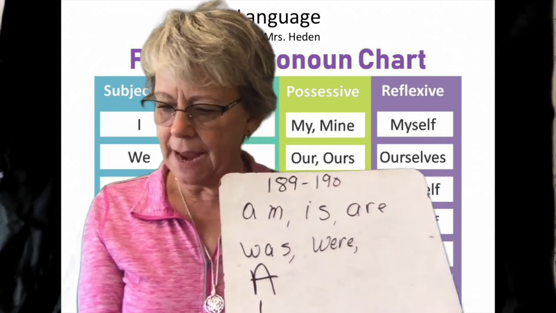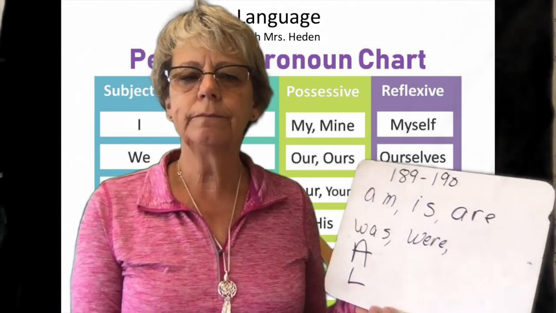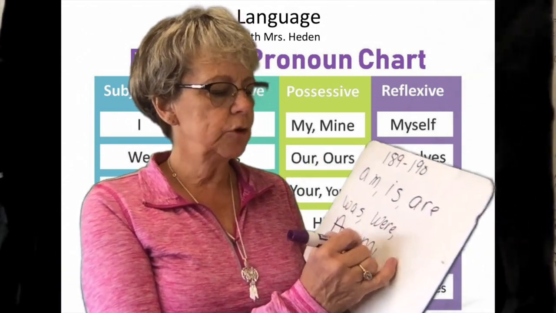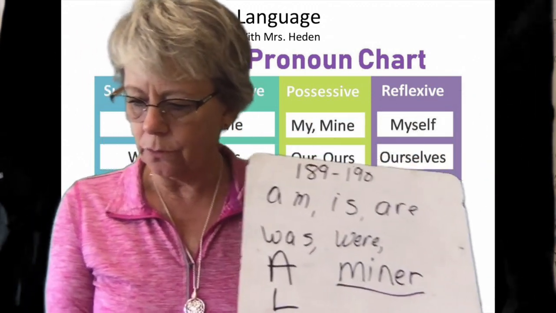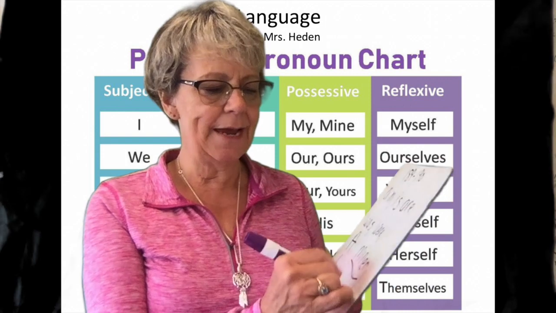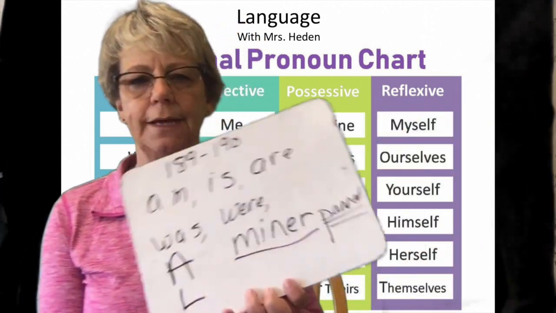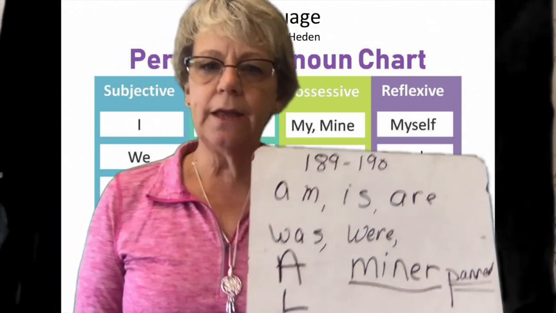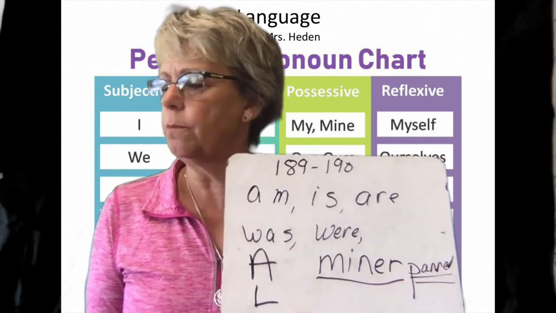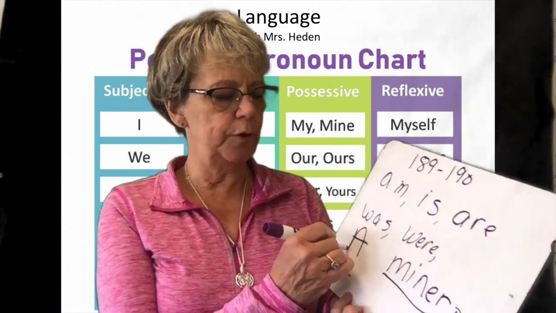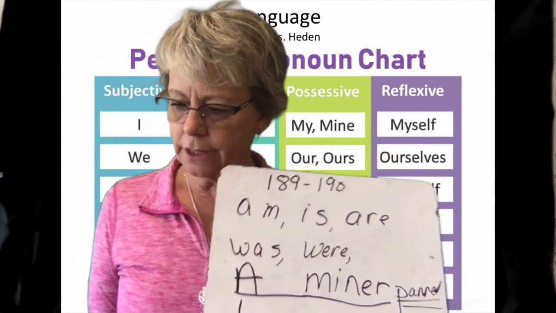Number 1: the miner panned for gold in the river. Who panned for gold? Correct, miner. So you are going to underline miner. What did the miner do? He panned, P-A-N-N-E-D. You're going to underline that twice. And on the line, is panned a linking verb? Am, is, are. Nope. So we're going to put an A on the line because it's an action verb.